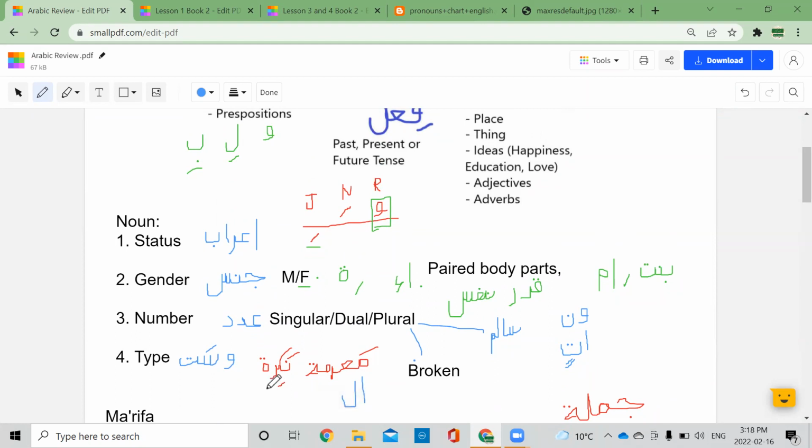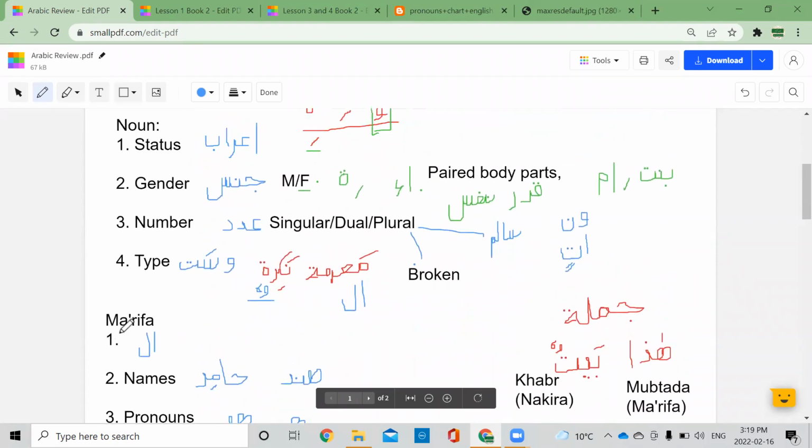Tanween. Yes, that's dammatain, or even the other ones. If it's nasab, then it will have fathatain. If it's jar, then it will have kasratain. But in the normal state, yes, dhammatain. So that's nakira. So let's take a closer look at ma'rifa.